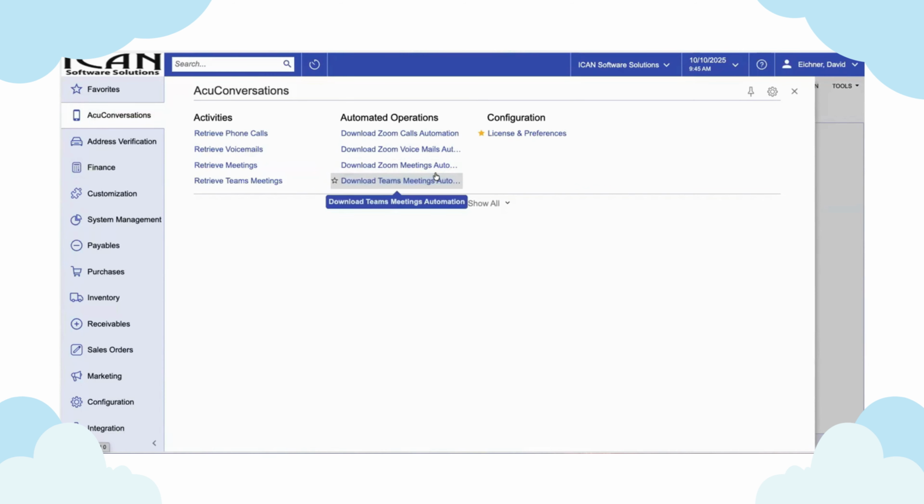Some of these are limited to 30 days in terms of the time frame. So we do recommend a nightly scheduled operation that would just take the current date, anything new on that day, and bring it in.